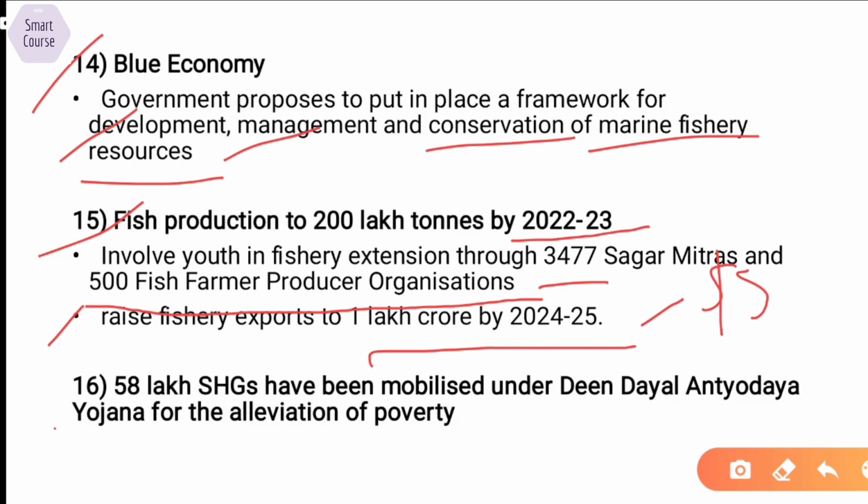54 lakh self-help group have been mobilized under DeenDayal Antyodaya Yojana for alleviation of poverty. Self-help groups play a big role in rural development and also upliftment of the poor. So, through the DeenDayal Antyodaya Yojana, 58 self-help groups have been empowered, and these self-help groups are further contributing to the growth of agriculture and economy of India.